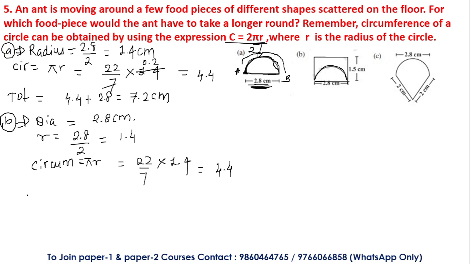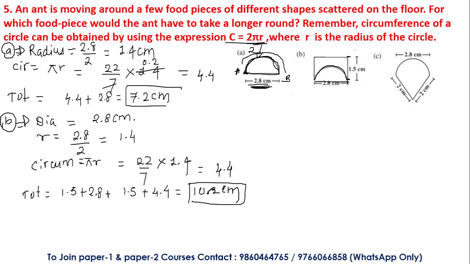Okay, now the total distance traveled by the ant will be equal to 1.5, because the side of this given shape, for example, let us consider this to be a square or something. The side is given 1.5, so all the sides will be 1.5 only. So 1.5 plus 2.8 plus again 1.5 plus 4.4, this is the circumference of the semicircle which we have found out over here, right? So this will give me 10.2 centimeter. Okay, so we got the ant's travel distance in shape number B as 10.2.